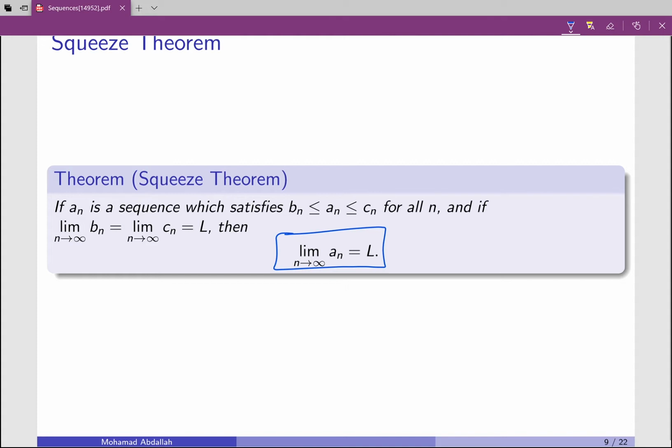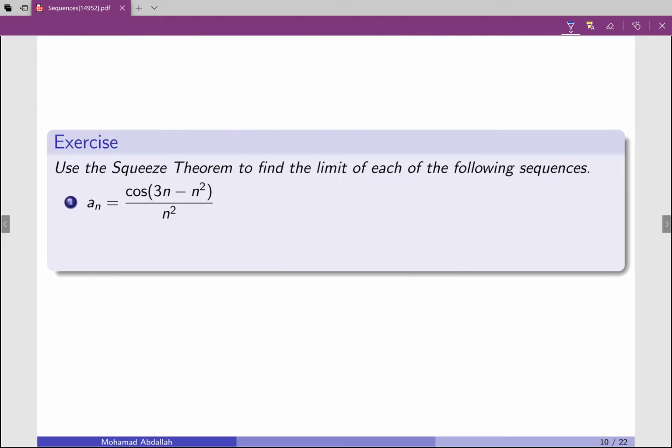Some examples about the use of this theorem. Consider the following sequence, which is defined by cosine of (3n minus n squared) over n squared. First, the main problem that doesn't allow us to just find the limit directly is that the cosine of whatever is inside, like 3n minus n squared, approaches negative infinity.